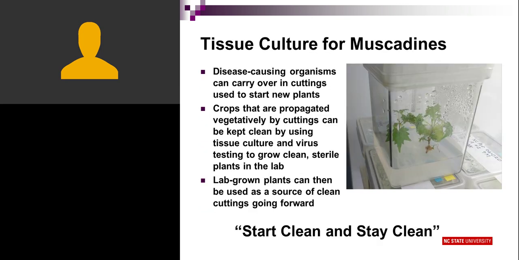In starting with clean plants, I think in the future we'll see a lot more muscadine vines that are propagated through tissue culture. This has happened in other small fruit crops, and we see a lot of tissue culture plants in blueberries and strawberries. I think that will be the case in the future with muscadines as well, just to avoid having any plant pathogens that travel with new plants going to the field. So the picture you see here, muscadines growing in an artificial medium in a lab. This is a way to propagate and produce clean plants.